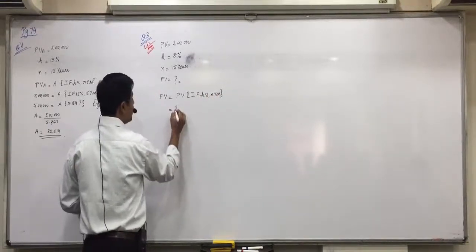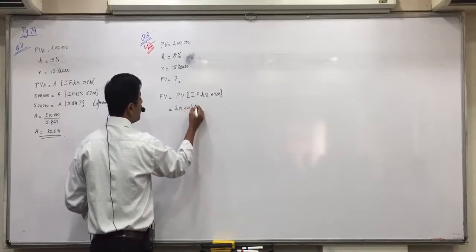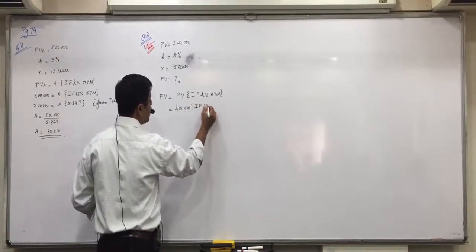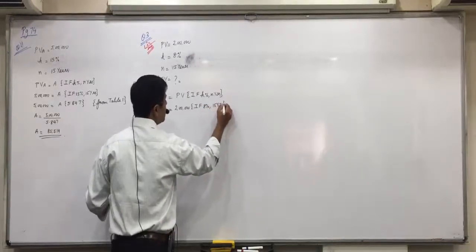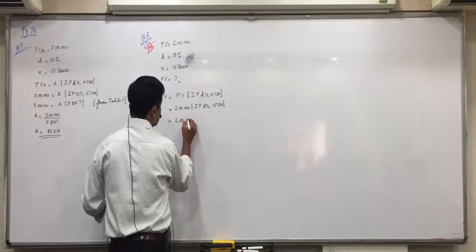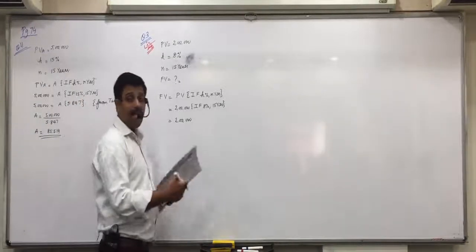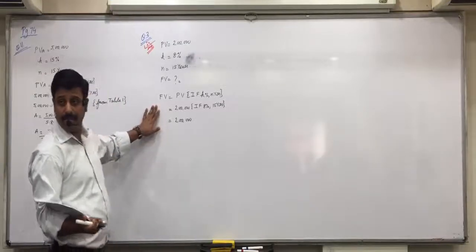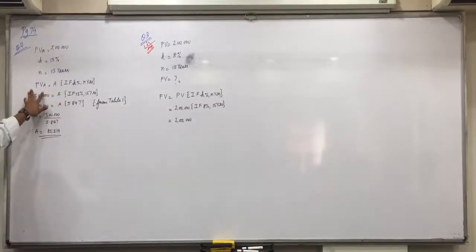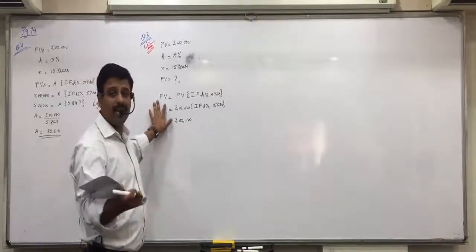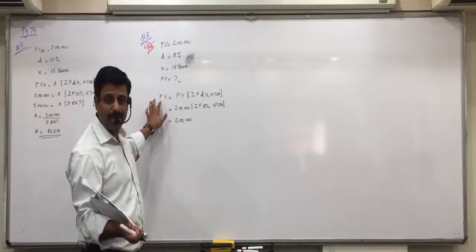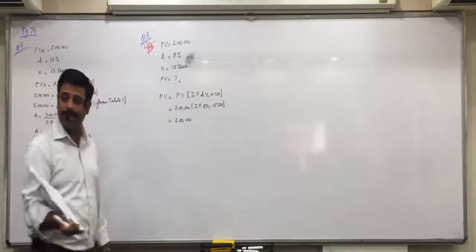Now what is the present value? 2 lakhs. Into interest factor, what is the rate of inflation? 8% and 15 years. Which table will you see? We have to find future value, not present value. We'll see table 3, future value interest factor, future value of single amount. Table is always decided on the basis of the left side. If on the left side you have PVA, you will see the table of present value of annuity. If on the left side you have present value, you will see the present value of single amount table. If on the left side you have future value, you will see the future value of single amount table. Did you understand this?